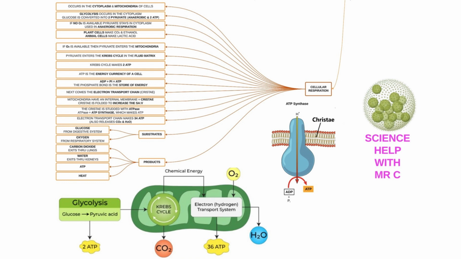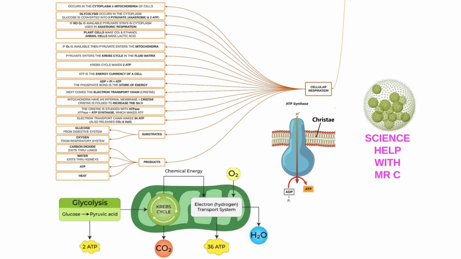If no oxygen is available, then the pyruvate stays in the cytoplasm, and it's used in anaerobic respiration. The products of anaerobic respiration depend upon what cell type you are. Plant cells make carbon dioxide and ethanol, whilst animal cells make lactic acid. Now, if oxygen does become available, the pyruvate is shunted into the mitochondria. A shunt is just an active process moving the pyruvate from the cytoplasm into the mitochondria.